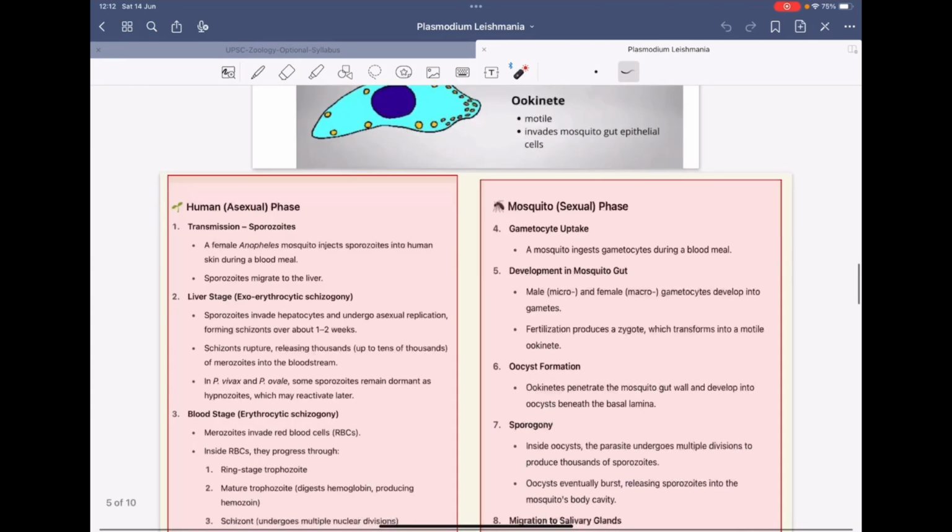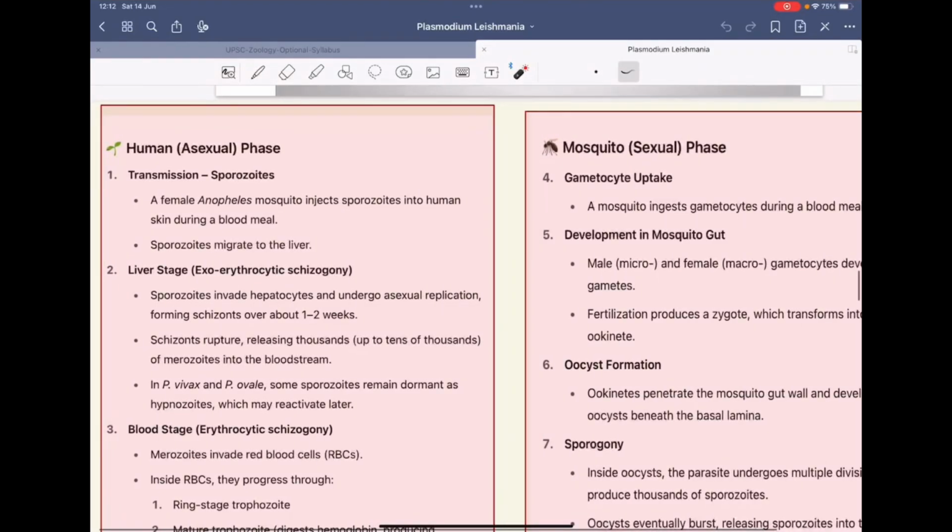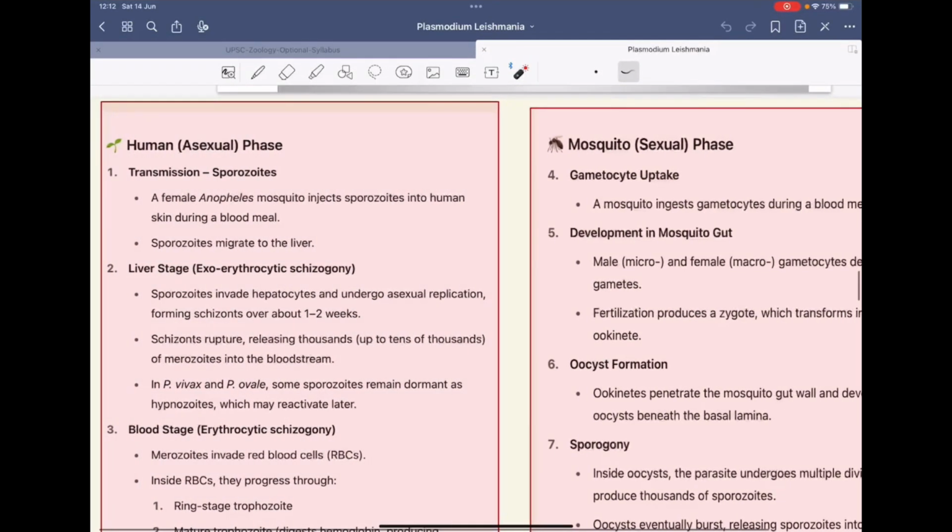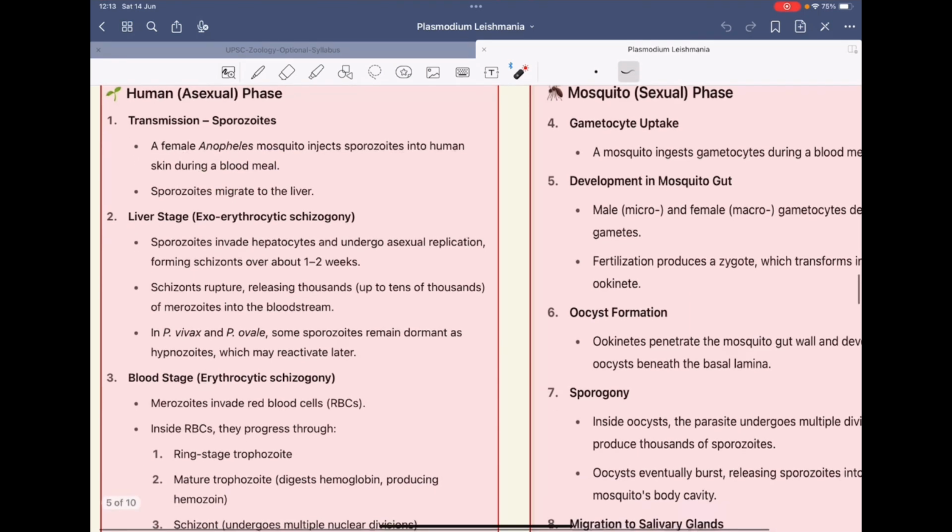Now you will see the different phases. I told you in humans the asexual phase will be there. In the asexual phase, the transmission of the sporozoite takes place through the blood meal, and the sporozoites migrate to the liver, and here the exoerythrocytic schizogony is observed. So if a question related to schizogony or liver schizogony comes, you will write these steps and you will make the diagram in particular.